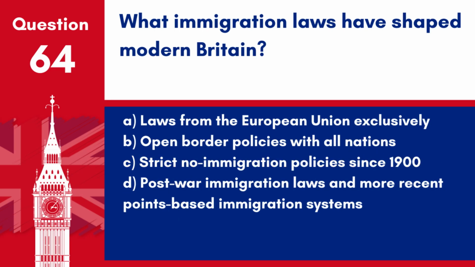Question 64. What immigration laws have shaped modern Britain? A. Laws from the European Union exclusively. B. Open border policies with all nations. C. Strict no immigration policies since 1900. D. Post-war immigration laws and more recent points-based immigration systems.